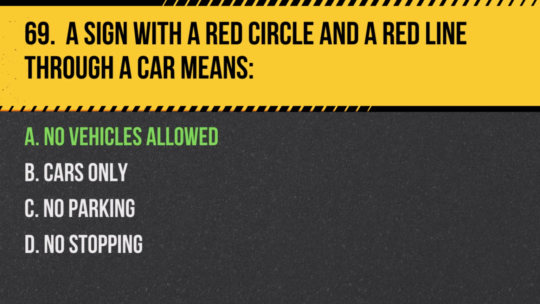Answer: A. No vehicles allowed. A sign with a red circle and a red line through a car symbol indicates that no vehicles are allowed beyond the point where the sign is posted.